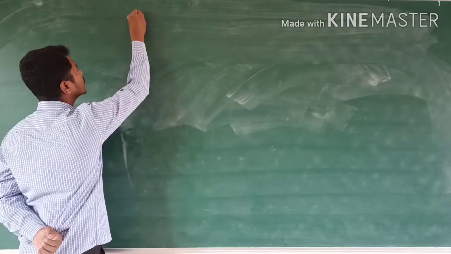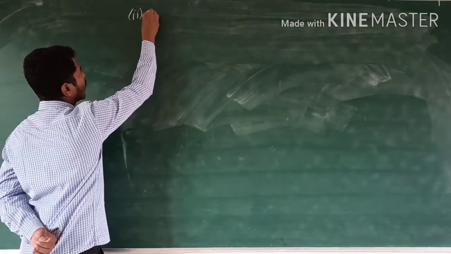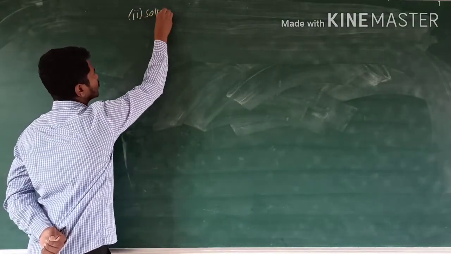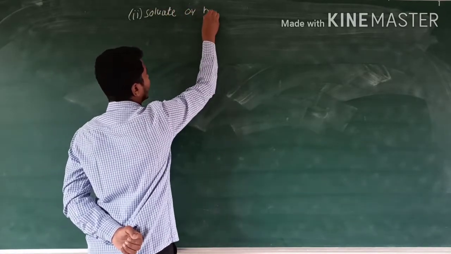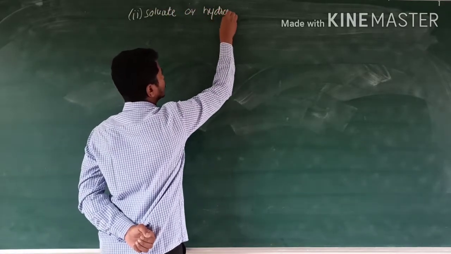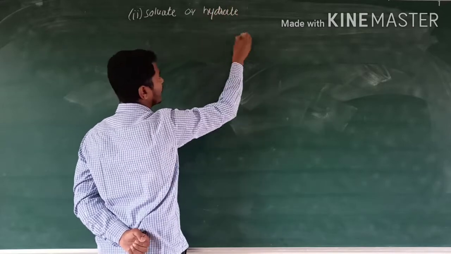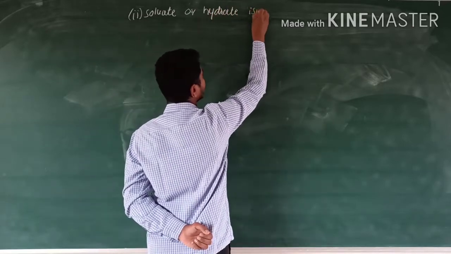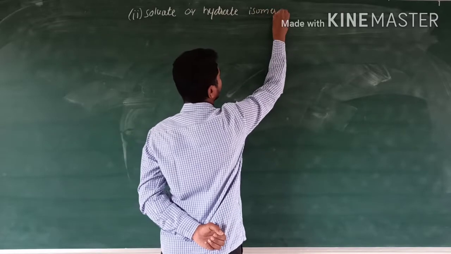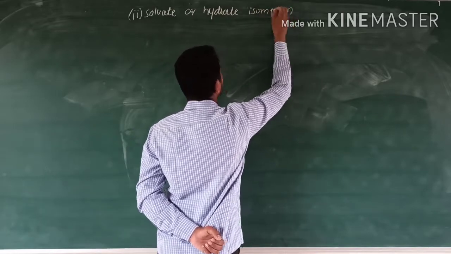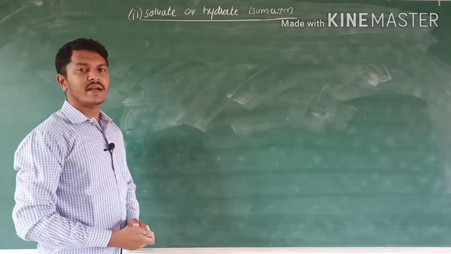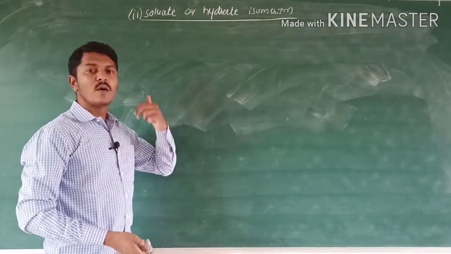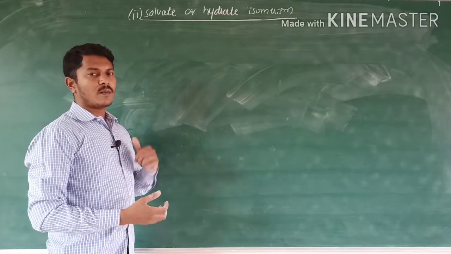Second one is solvate or hydrate isomerism. Solvate or hydrate, the name itself indicates the presence of water molecules in the complexes.